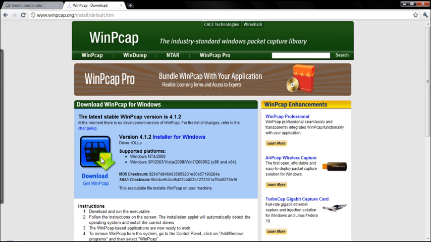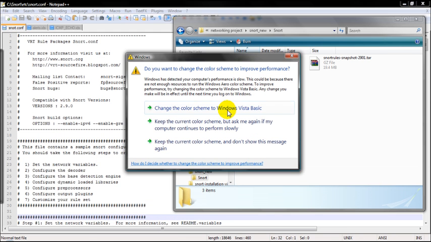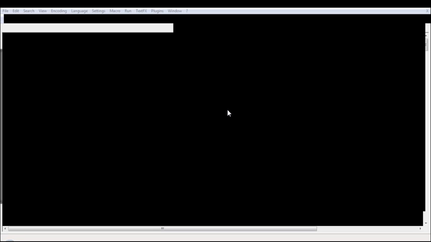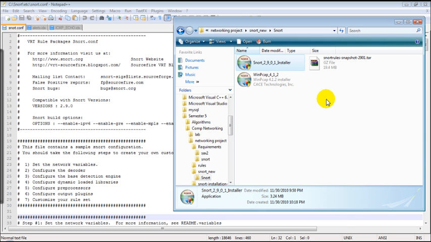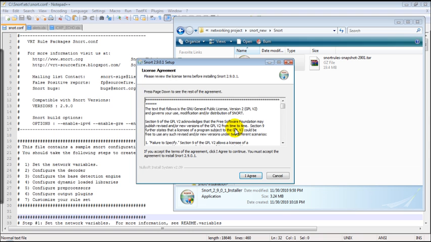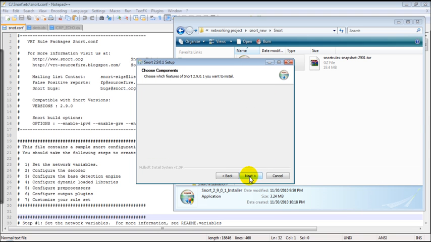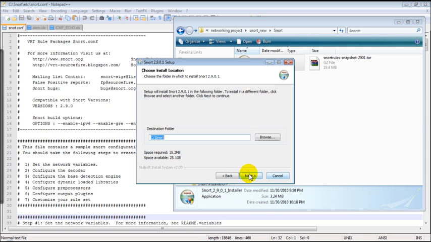After all these things, you need to do the configuration and installation. You would install Snort first with the default settings. I have already installed it, so I won't do this again.